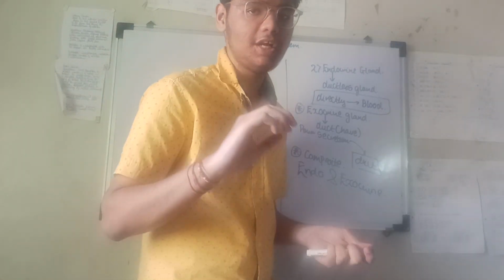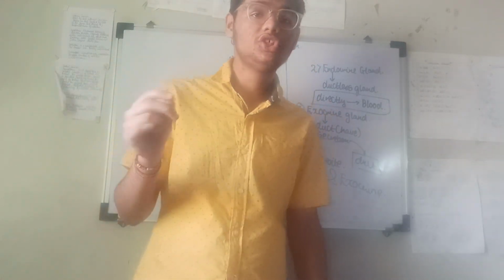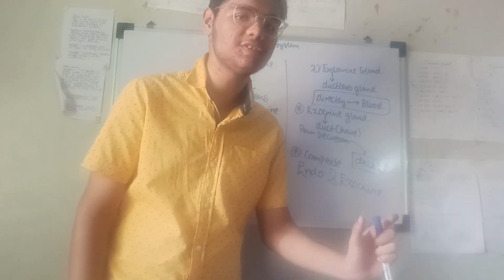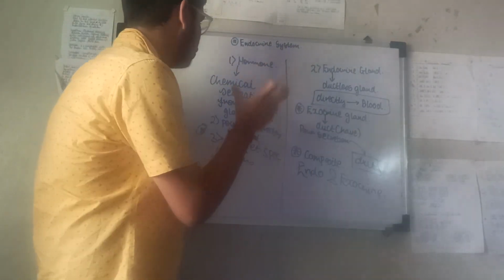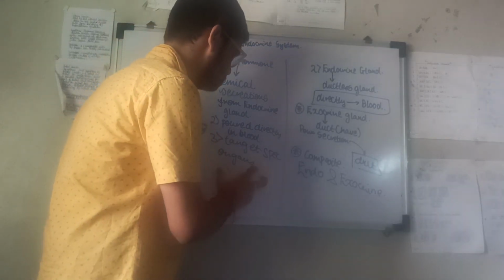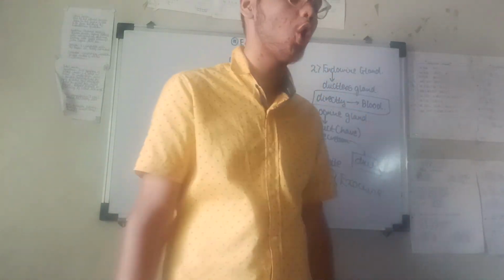Also ADH, which we will see, generally acts on the kidneys, so it is acting on a specific organ. That's why hormones importantly act on specific organs, or they have their specific target organs.